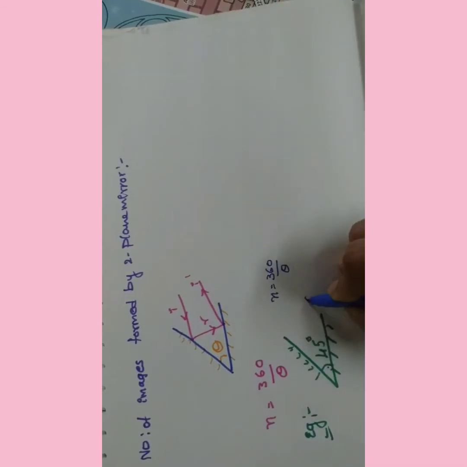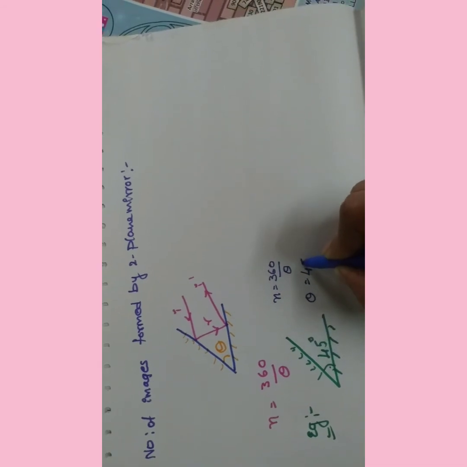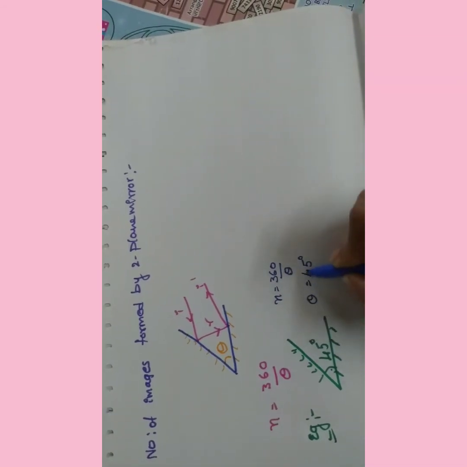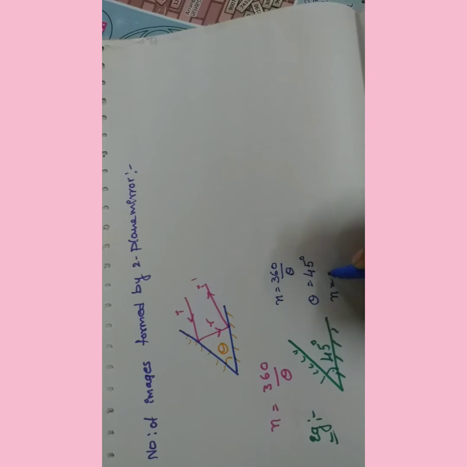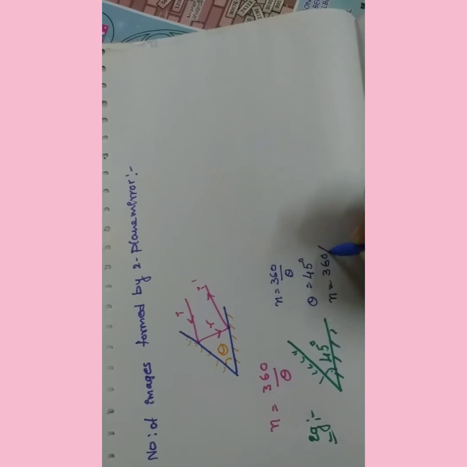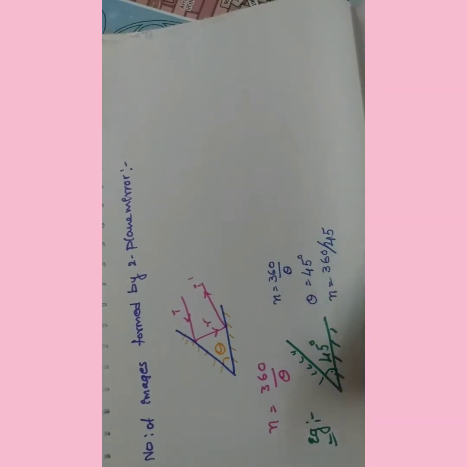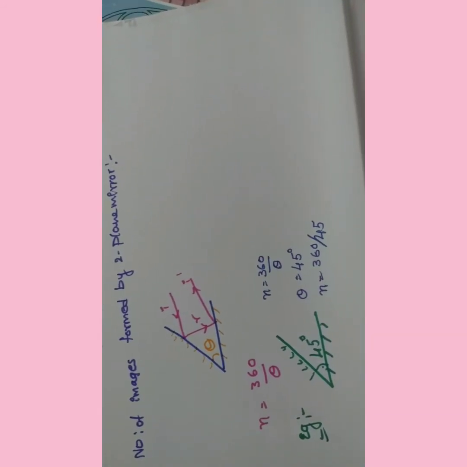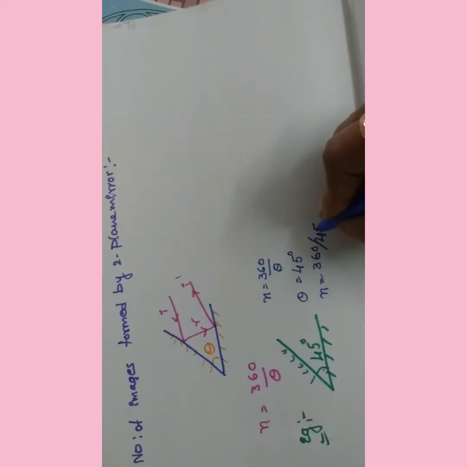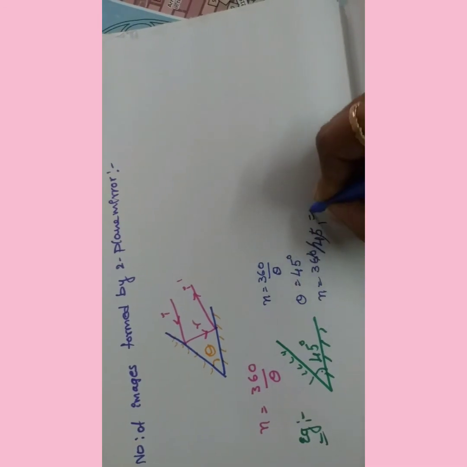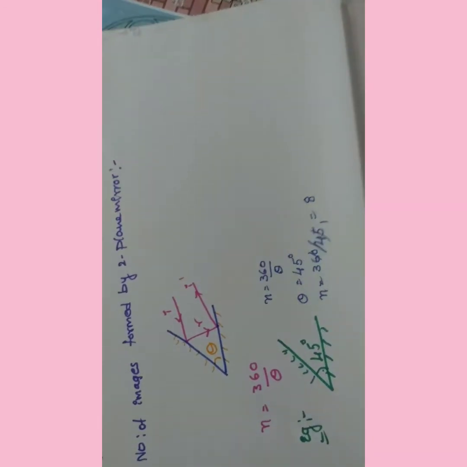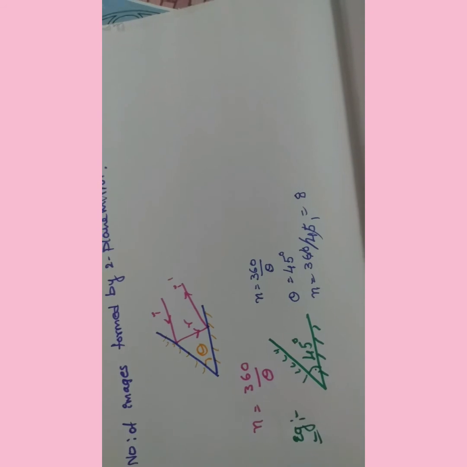What is the value of theta? 45 degrees. In place of theta, simply substitute the value 45. Then 360 by 45. Let's do the calculation. 360 by 45, how much will we get? 8. Am I correct or not?